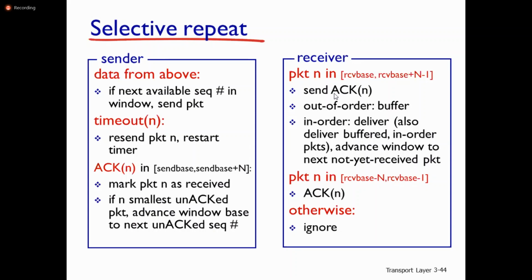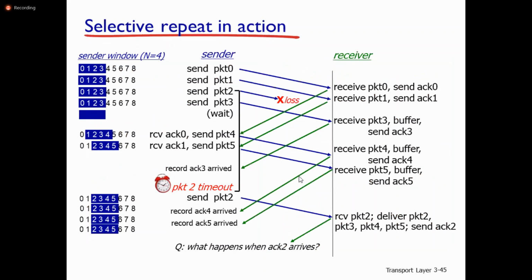So if you look at the receiver side, it sends the acknowledgements. Packets received out of order are kept in the buffer. In-order packets are delivered, and also buffered in-order packets are delivered, and the window advances to the next not yet received packet. Otherwise, ignore. We'll see in the scenario, you will come to know.